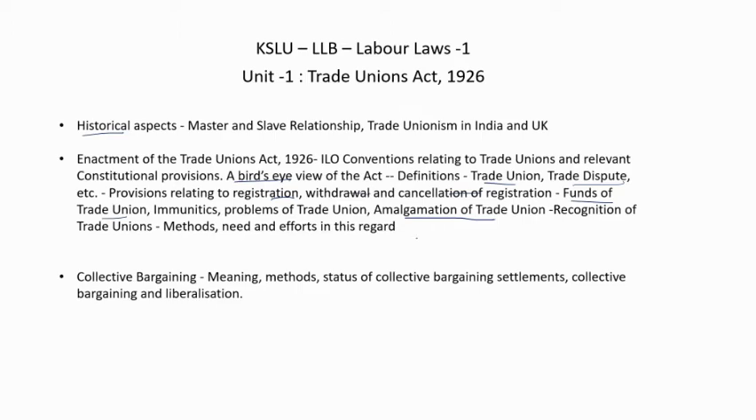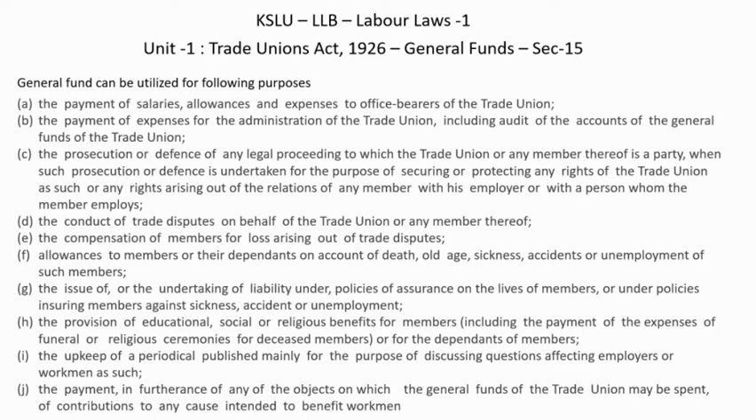Okay, let's move directly to the discussion point of today. This is general funds, which we are going to talk about now. Section 15 talks about general fund, and Section 16 talks about special fund. So let's look into general fund first, and then we'll talk about the special fund. General fund is a fund which a trade union normally collects from its members in the form of a subscription. Every member will be contributing a subscription, so that is called a general fund.